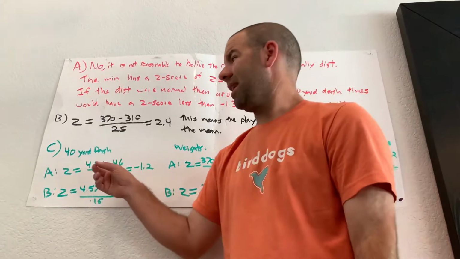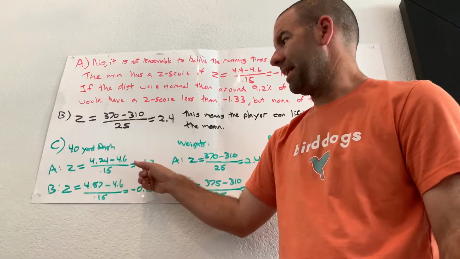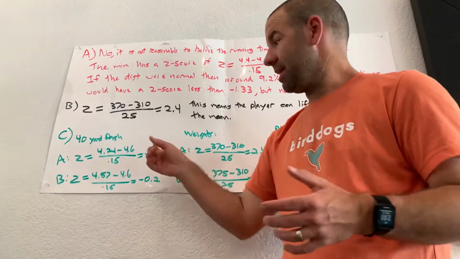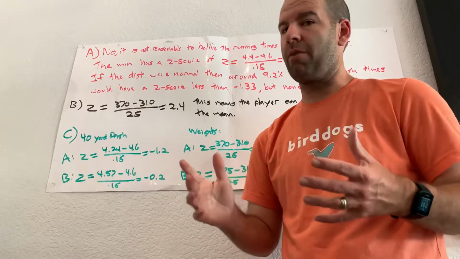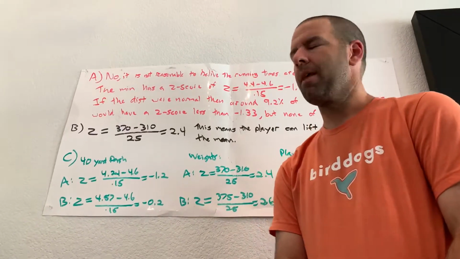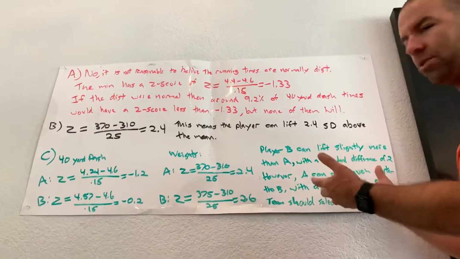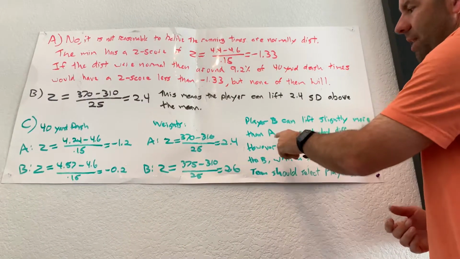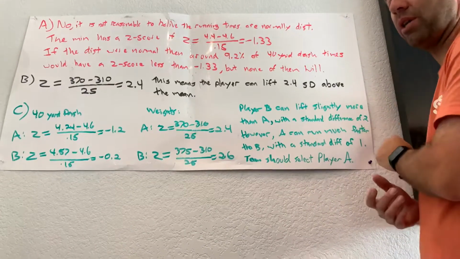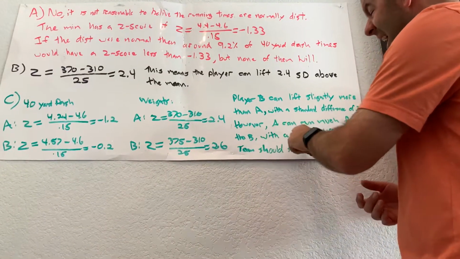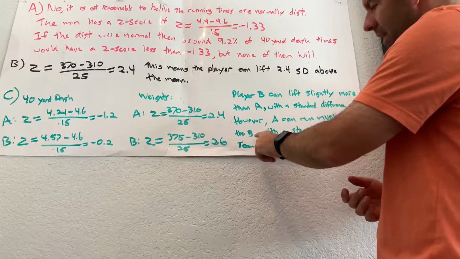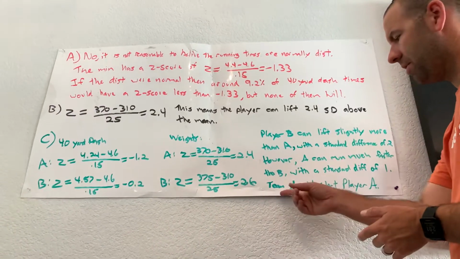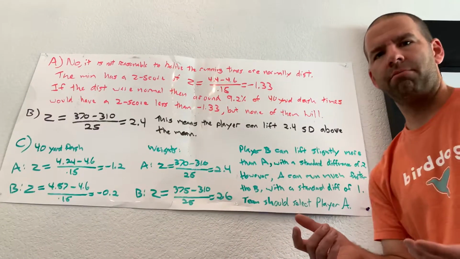But when I look over here at these 40-yard dash times, my goodness, A is a much faster runner than B. He is an entire 1 standard deviation away from B. That's significant, right? So when I come to answering the actual question, I'm going to say that B can lift slightly more than A with a standard difference of 0.2. However, A can run much faster than B with a standard difference of 1. So what's my conclusion? The team should select player A.